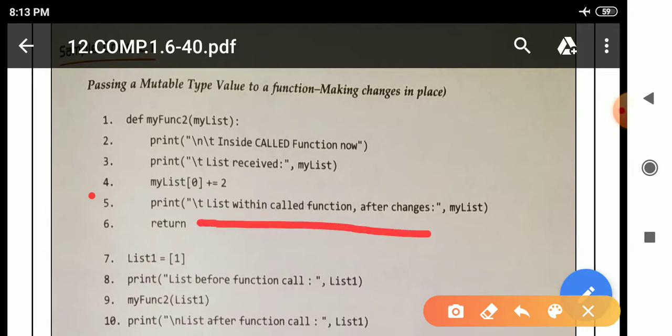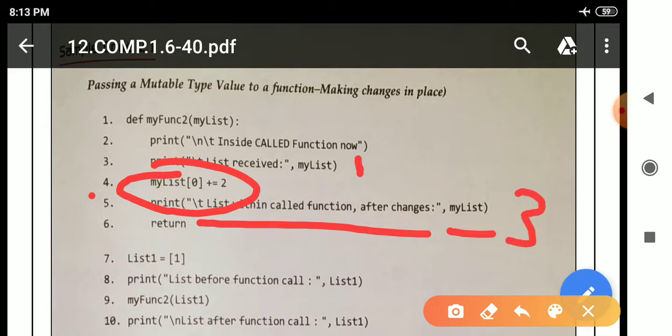means this complete message will print. Colon, double quotation close. After that there is a comma, my list. Here the my list value is changed due to this line, means some calculation is performed, that is why the value of my list is changed from 1 to 3. Till here the value was 1, but here the value is converted to 3, means previously it was 1, now after calculation it is converted to 3.